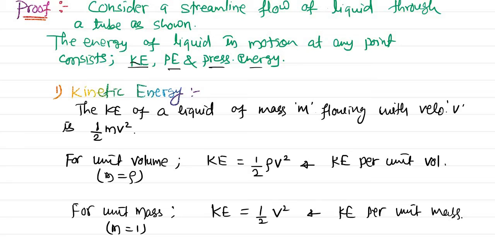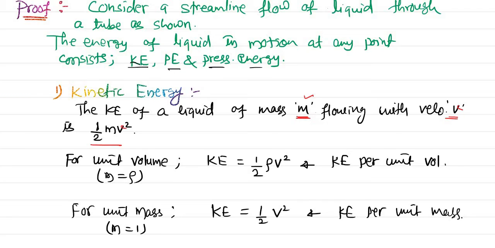So if we talk about a fluid of mass m moving with velocity v, then obviously its kinetic energy will be half m v square. This v is the small v, that is velocity, because we have to use another capital V for the volume. Now, this is the kinetic energy.